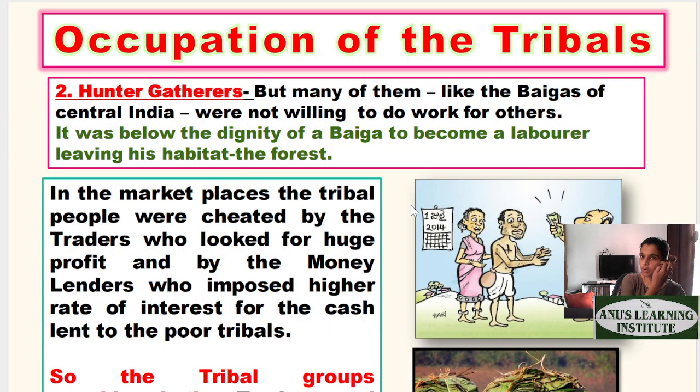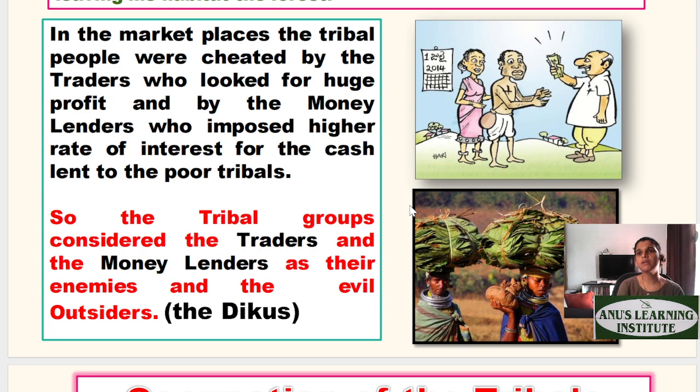Now we talk about other occupations in marketplaces. The tribal people were cheated by the traders who looked for huge profit. So what usually happens is if I have ample gathered fruits, I did not pay money to gather them, but I did a lot of hard work in order to gather them. Now these traders did not recognize hard work as such. What they did was they bought these loads of fruits and flowers for very low prices. And that is where the exploitation basically happened.